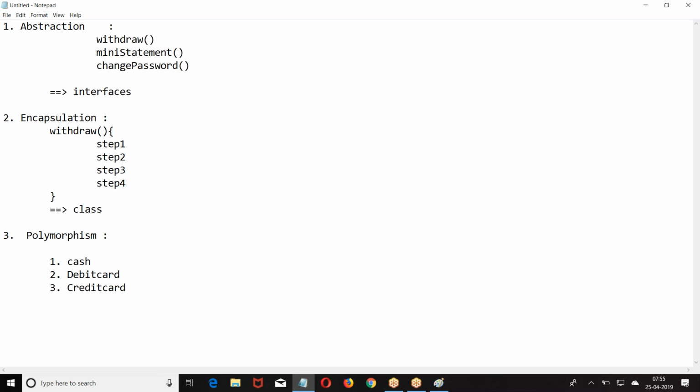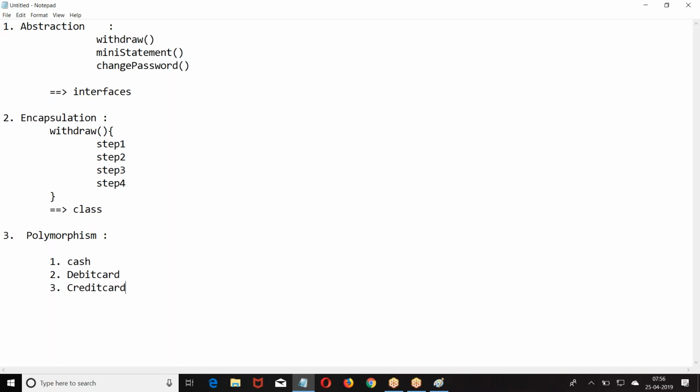Now, polymorphism. There are three ways. Somebody paid by cash, somebody paid by debit card, somebody paid by credit card. So, cash, debit card, credit card. These are the three different actions we are performing. Now, what is the action they are doing? They are performing an action called payment of the bill. But the way they are making the payment is different.